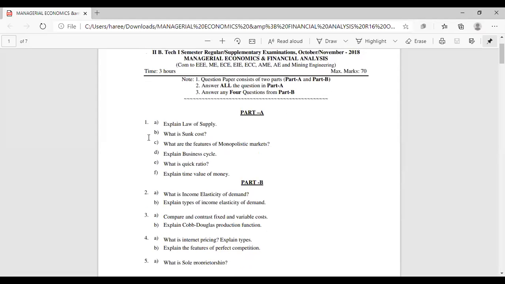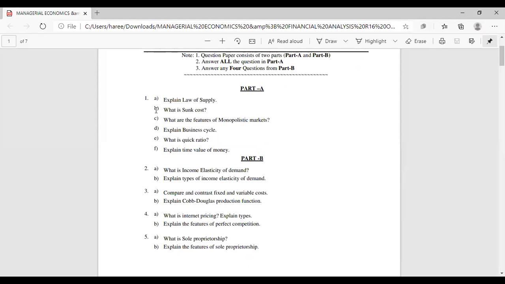So the questions which belong to the first 3 units are just like this. Explain the law of supply. Okay, so that thing will cover, and what is the sunk cost, and what are the features of monopolistic markets.